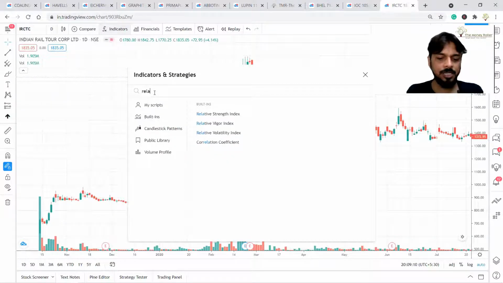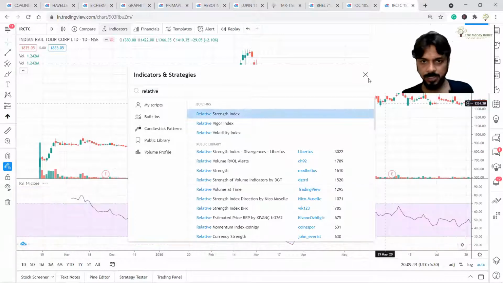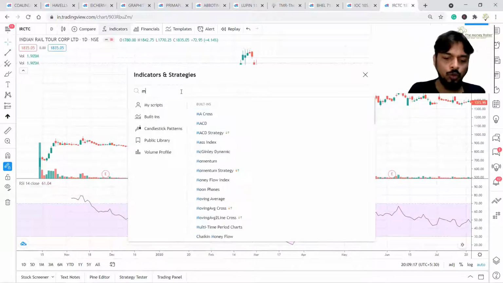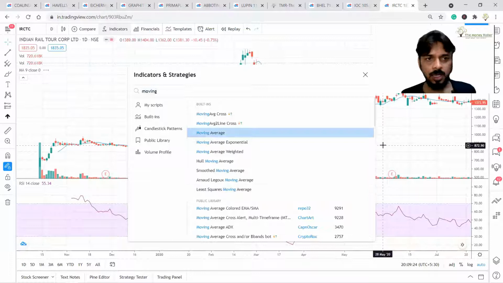Let's add relative strength index. All these indicators we will study in upcoming sessions. That's not an issue. I'll add moving average. So there are thousands and thousands of indicators, guys. You can add anything.